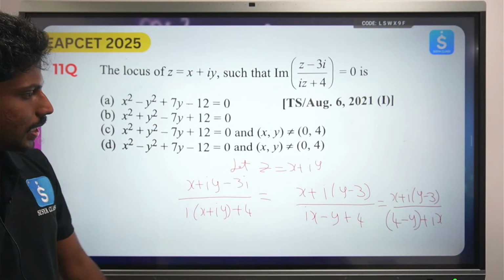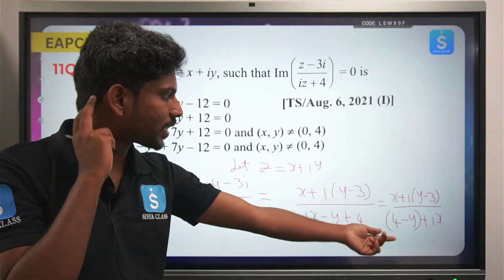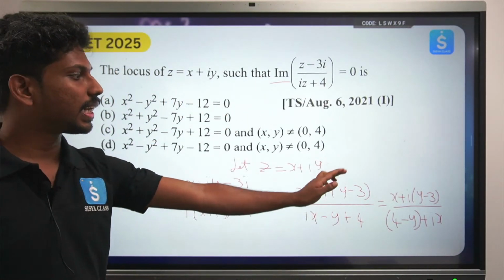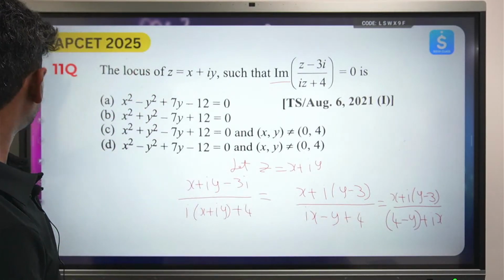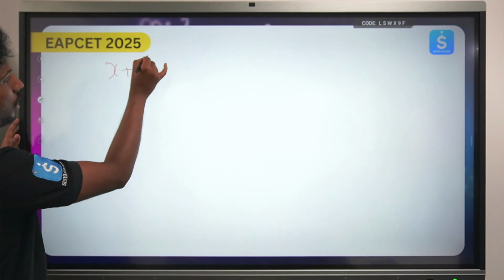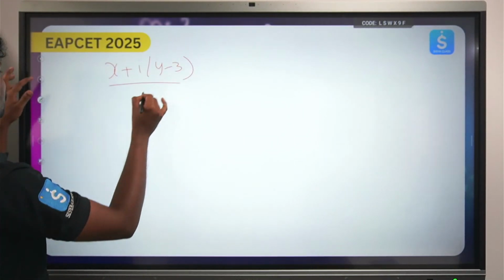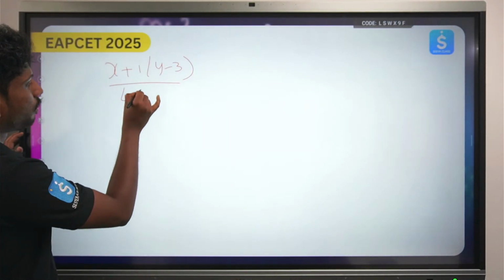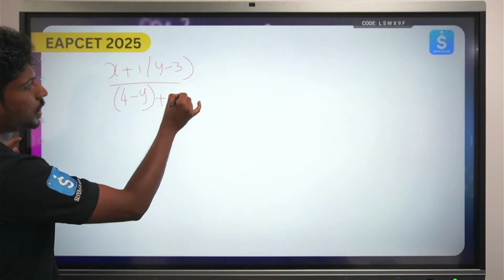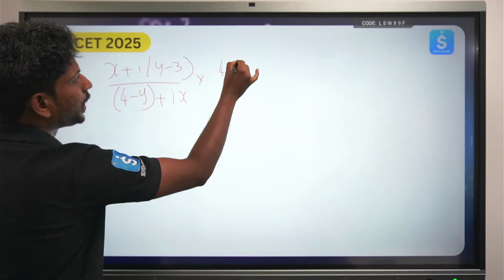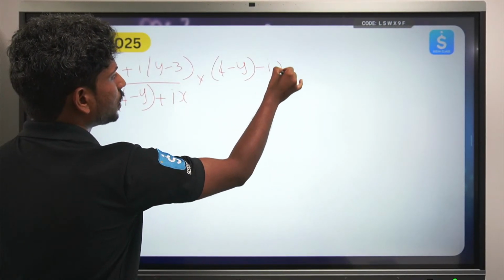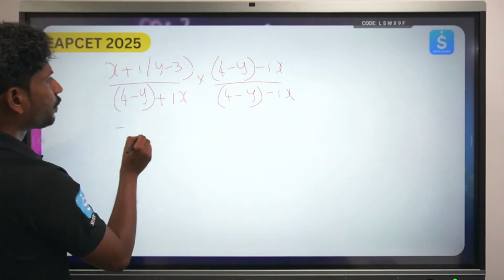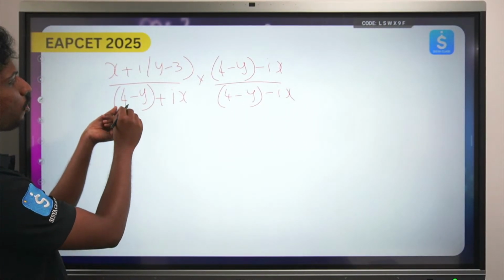So we again take the conjugate of this and think about the imaginary part. Don't try to find all the remaining values of the real part. So x plus i(y minus 3) by 4 minus y plus ix, and multiplying by the conjugate 4 minus y minus ix, the denominator will become (4 minus y) whole square.